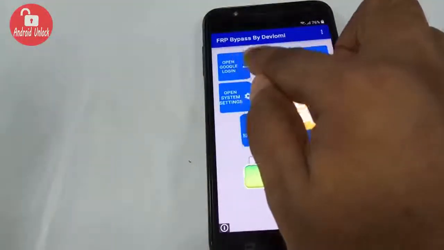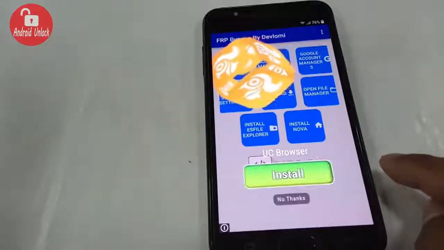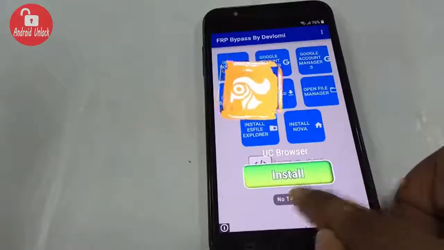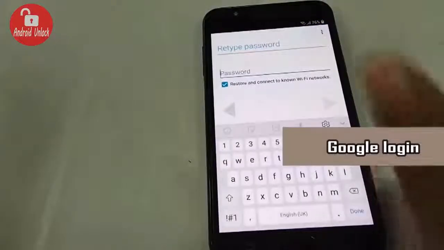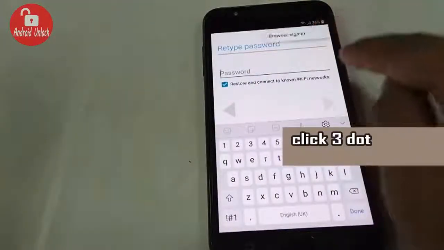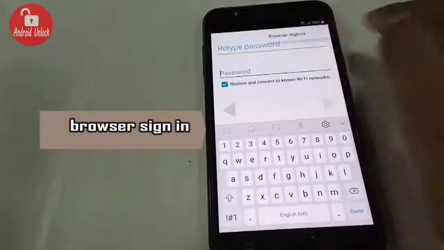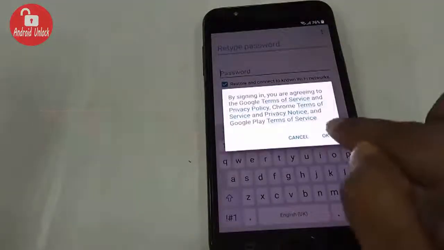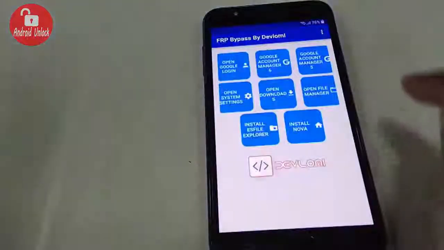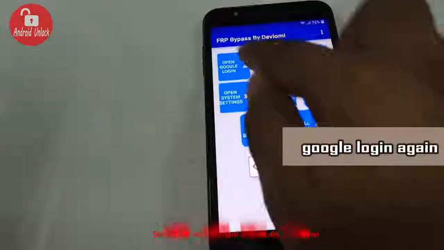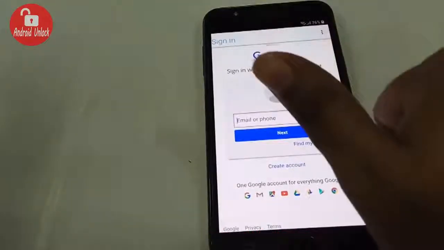Wait, the ad is loading, so just skip it. Click no thanks. Now logging in here. Yes, it's done. Click the three dots. Click browser sign in. Okay. Skip ad. Again click login. Wow, it's working.